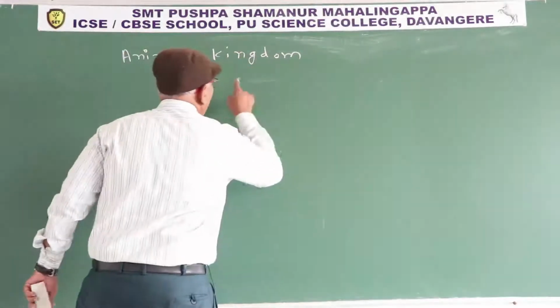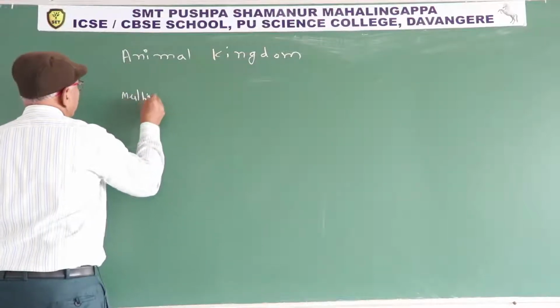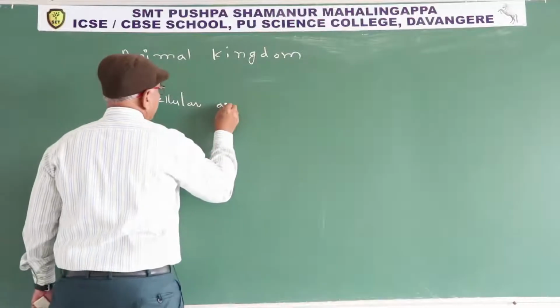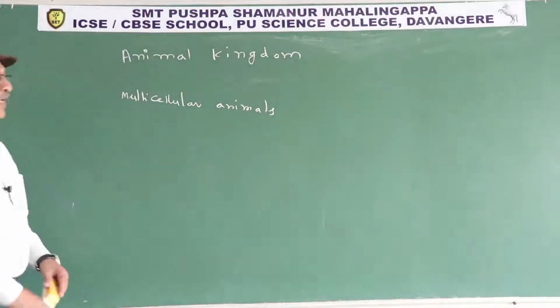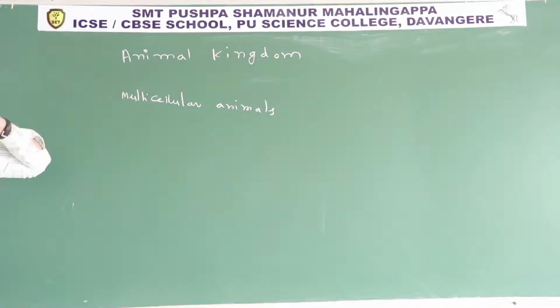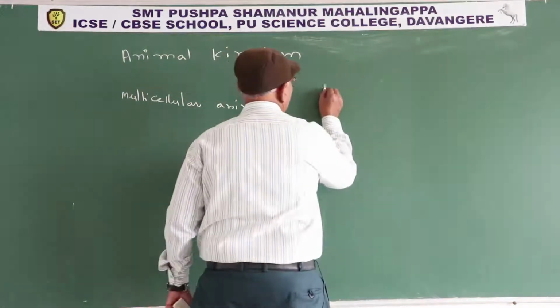Animal kingdom, all multicellular animals. All multicellular animals are included in the kingdom, animal kingdom. So the name of the animal kingdom is Animalia.